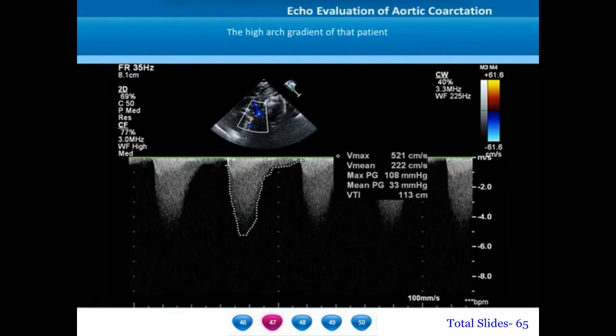Whenever there is a long tubular narrowing of the aortic arch, as seen in extensive isthmic hyperplasia, there can be a very high peak systolic signal across the coarctation. Here in this patient, we are getting a maximum gradient of around 108 millimeters of mercury. All the tubular narrowings of blood vessels will tend to exaggerate the Doppler derived peak gradients.